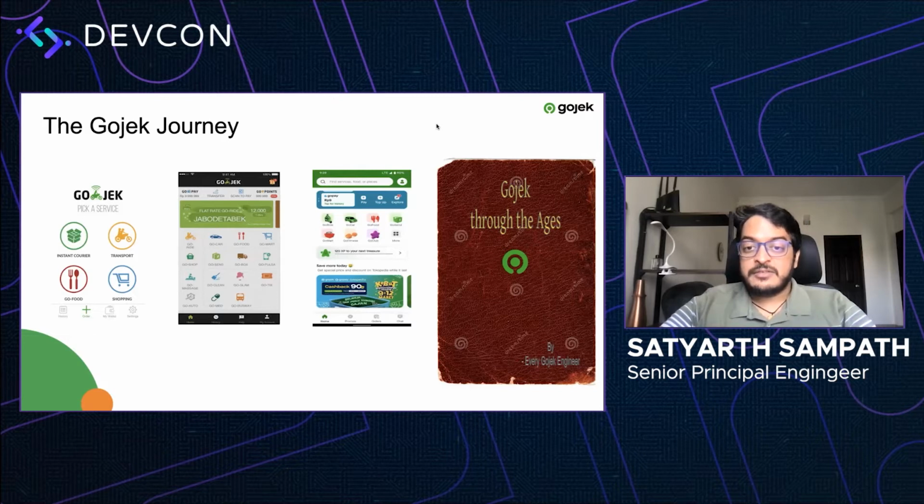And now fast forward to 2022, right? So we have a huge number of services which are a part of Gojek, and it did not seem feasible to be actually listing them on the home screen. So we moved it to a cute little more button where you click on that and you can see everything that Gojek provides. So today, we're going to focus on this particular screen itself, right? The protagonist of this story is the Gojek home screen.